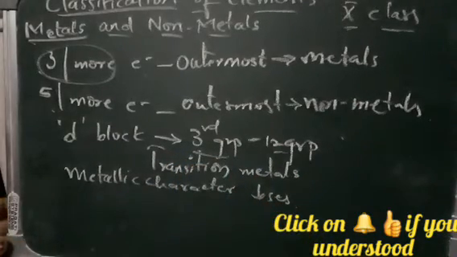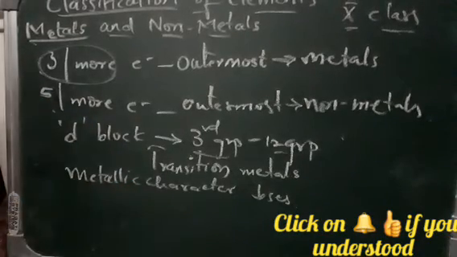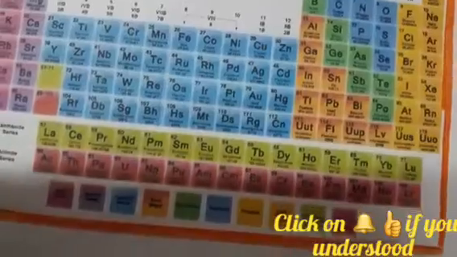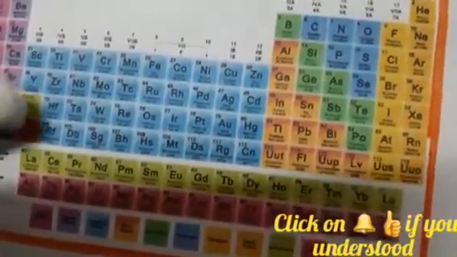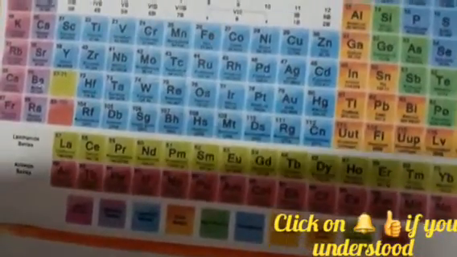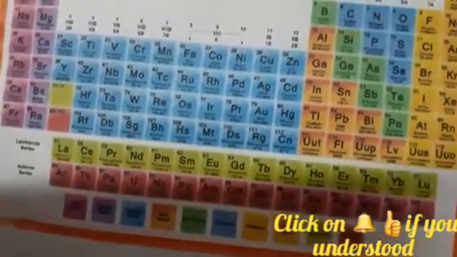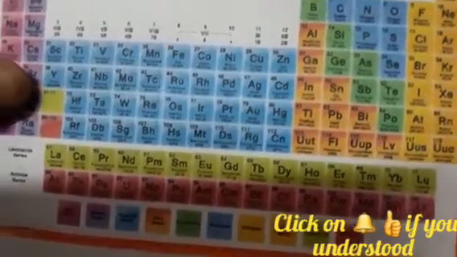Okay, so there are lanthanoids and actinoids. They actually belong to the third group, which is within the transition elements. If you see the periodic table, you will find empty boxes. Here you can see that there are 2 empty boxes. These are nothing but the inner transition elements. In the third group of D block elements, you can see that there are 2.